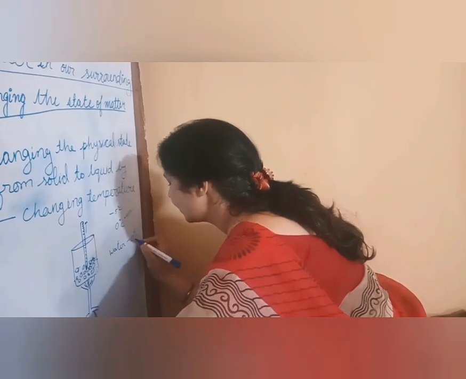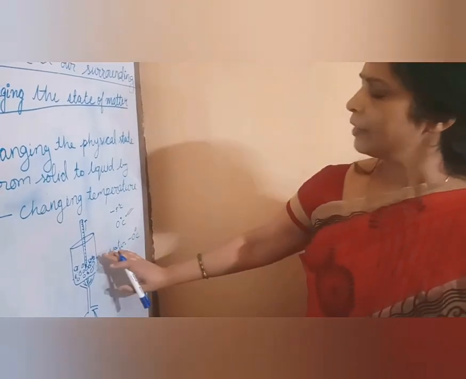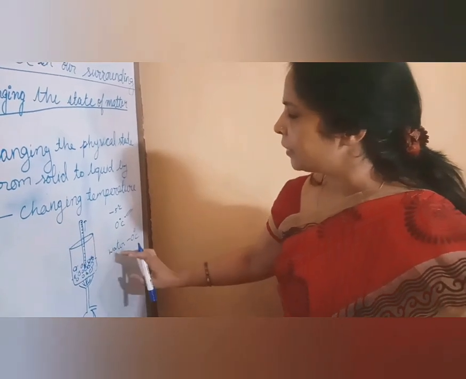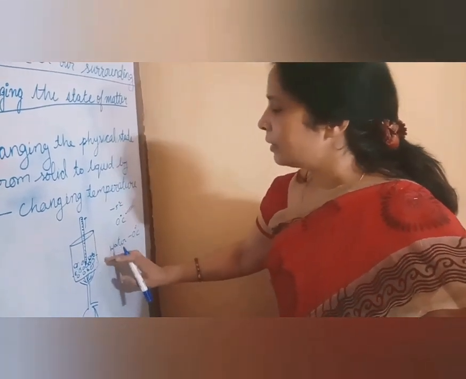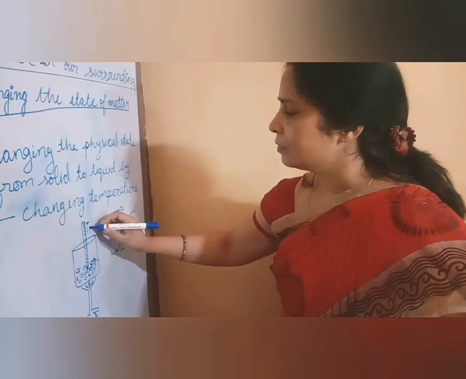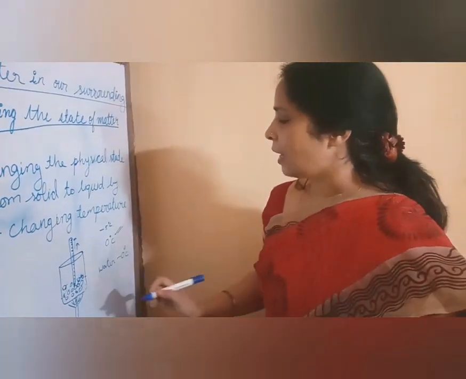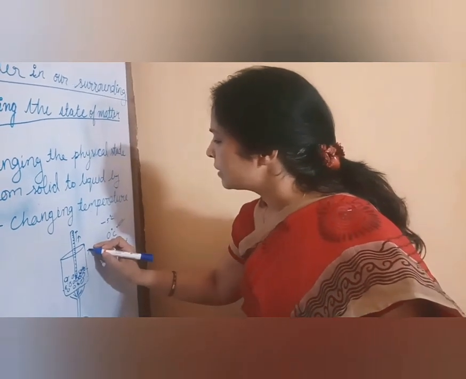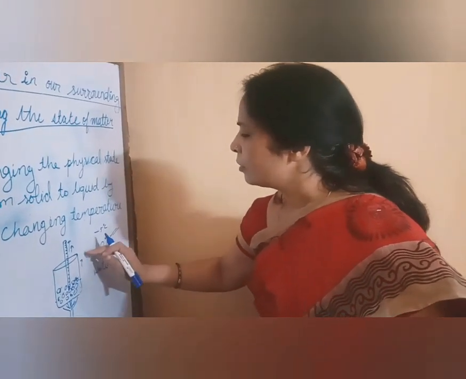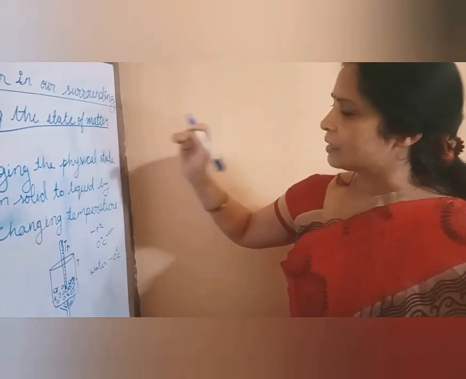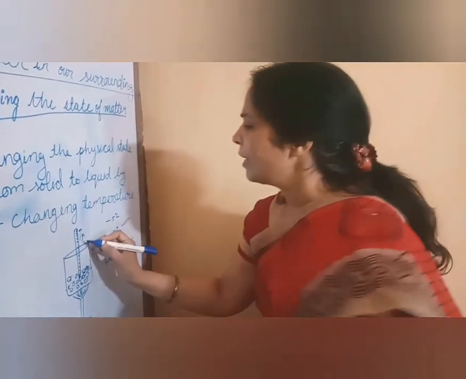At 0 degrees all the solid water converts into liquid water, means water at 0 degrees centigrade. When all the ice cubes have converted into liquid water, the temperature starts rising once again: 20, 25, 40, 60, 70, 80, and when it reaches 100 degrees, it starts boiling.